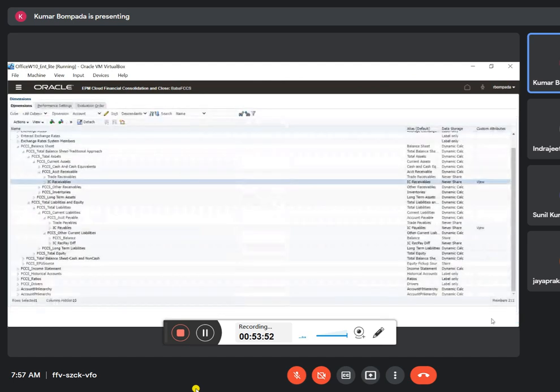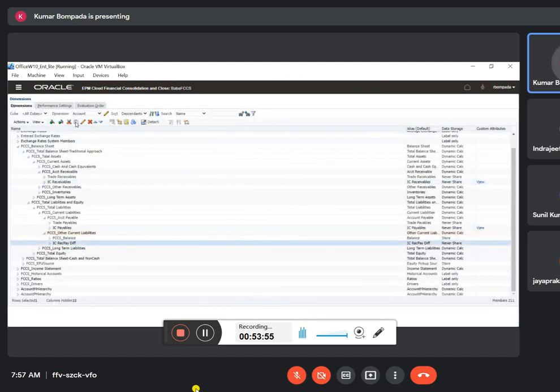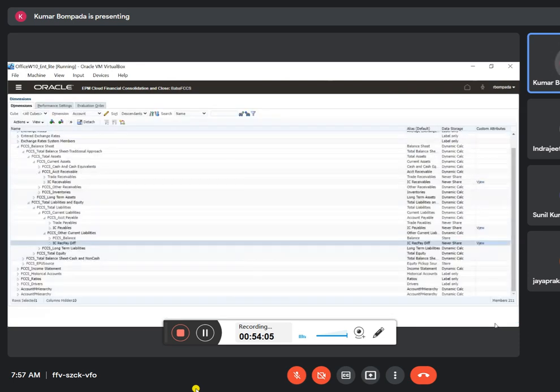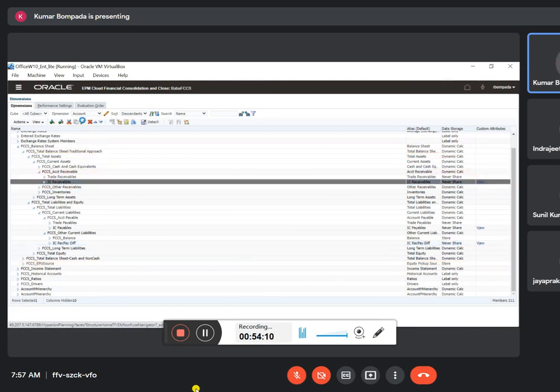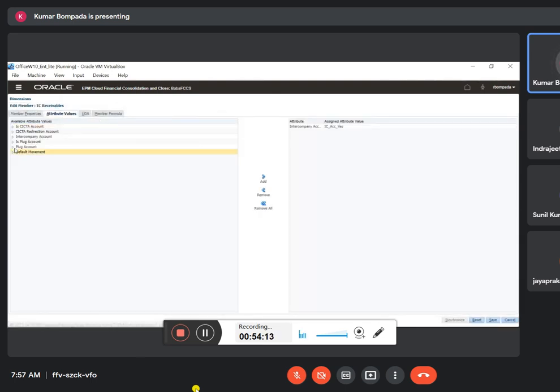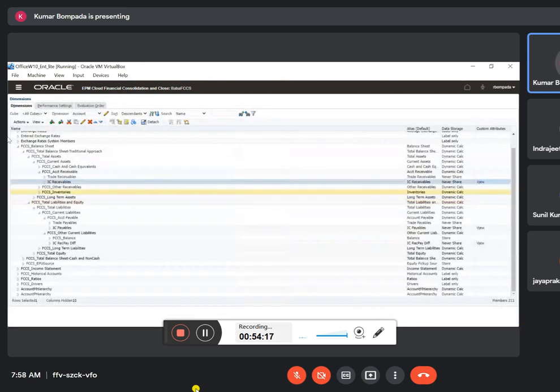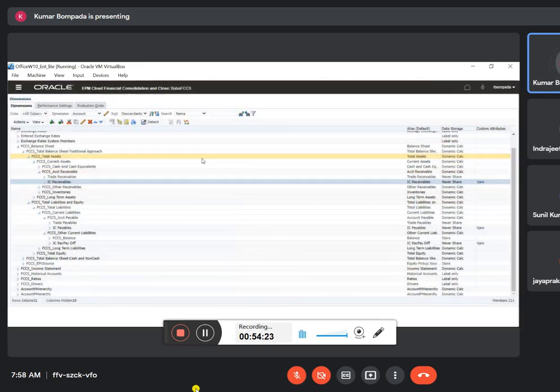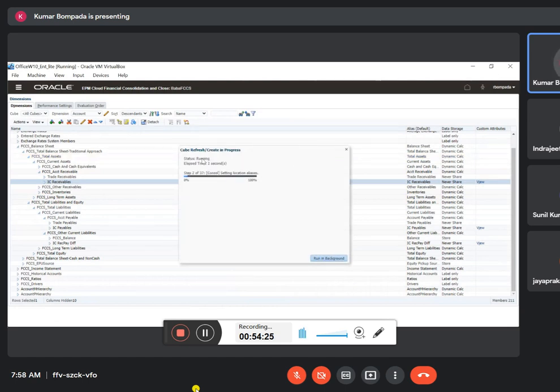Save. Done. Now this one should be plug account, so go to attribute values and put is plug account, yes. Save. Even after setting is plug account, it will not be recognized here in IC receivables. When you click on attribute values, you don't see the plug account. For this purpose, you have to refresh the database. Once the plug account is created and recognized as plug account, you have to refresh the database. Then only it will be recognized as plug account.